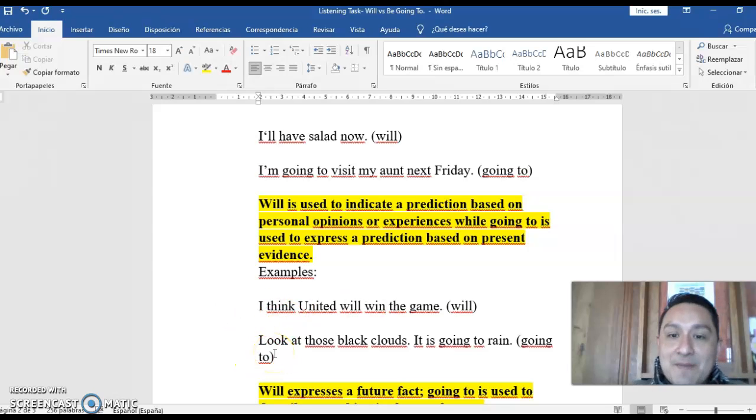So, and maybe you look at some clouds, and some of the clouds are very dark. You say, it is going to rain. Yes, it is going to rain because it's a prediction, right? You say, oh, it is going to rain, right? Maybe some drops are falling and you say it's going to rain, right?